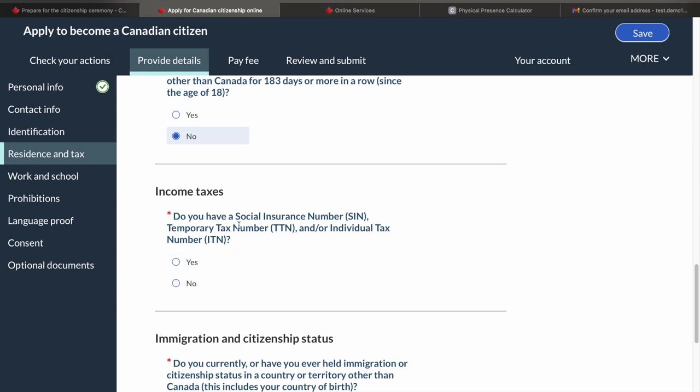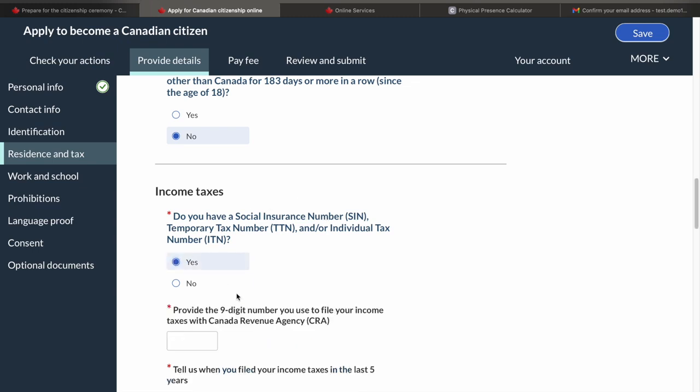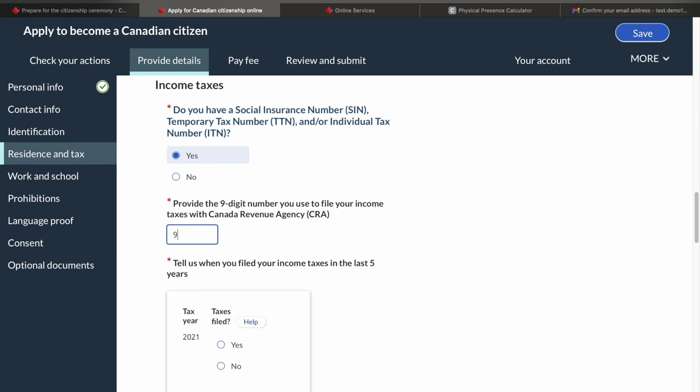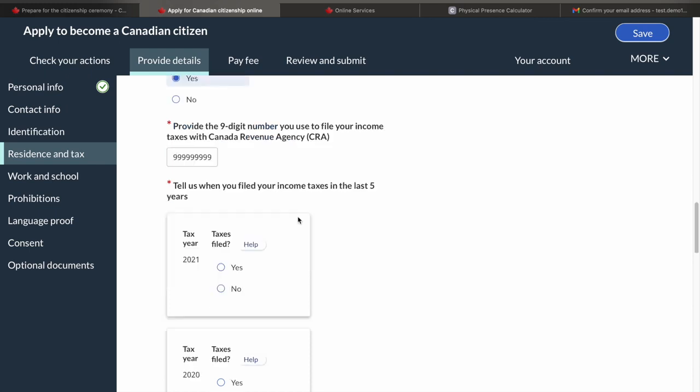Do you have a social insurance number? Most certainly you would need one. I'll just put a random value again here. Tell us when you filed your income taxes in the past 5 years.